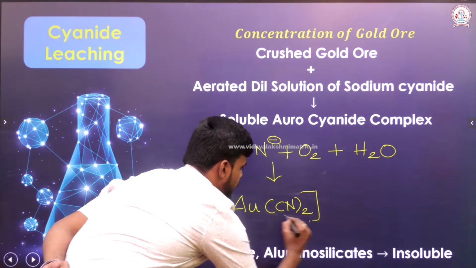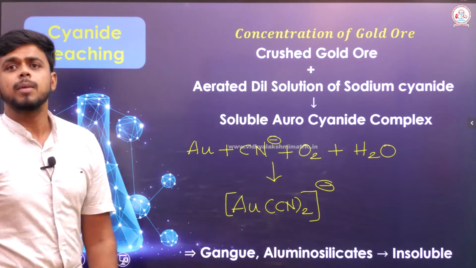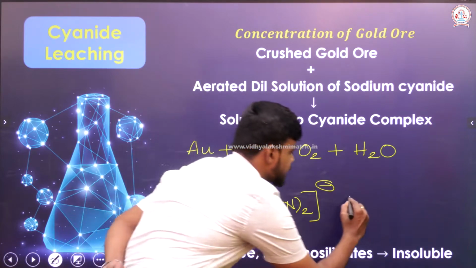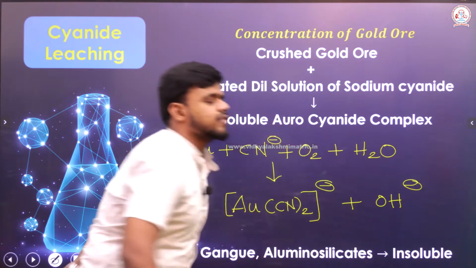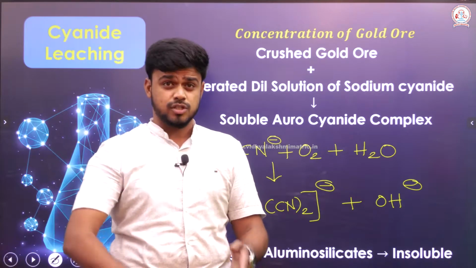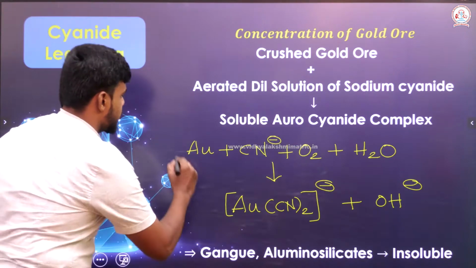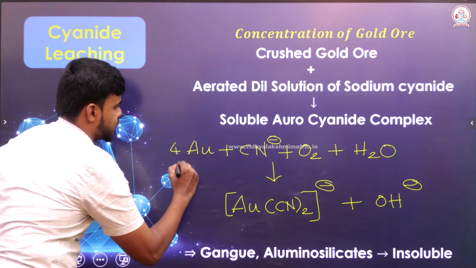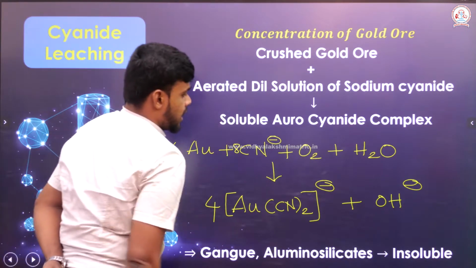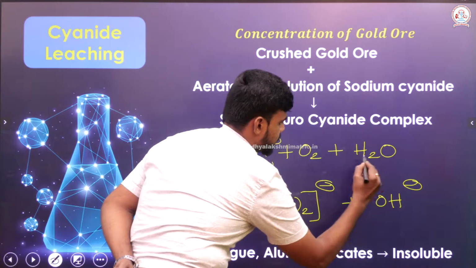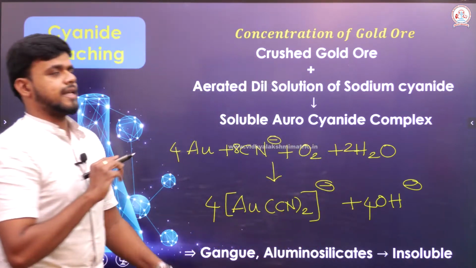Au(CN)2, and a minus charge is left over above the complex. Along with that, the solution is left as an alkaline nature. Right. So, in order to balance this, let me just write 4 here, 8 here. So, let me just write it as 4, then 4OH, then 2 here, almost the equation is balanced.